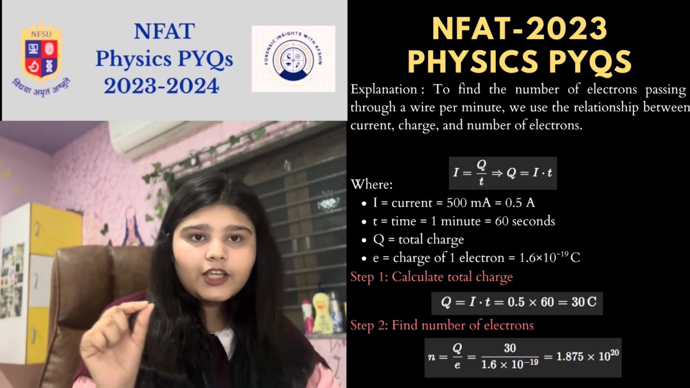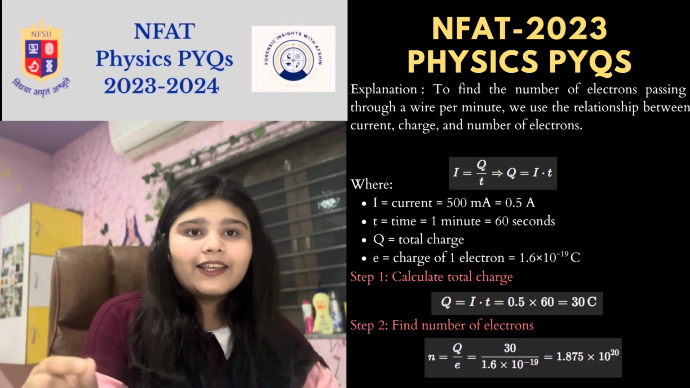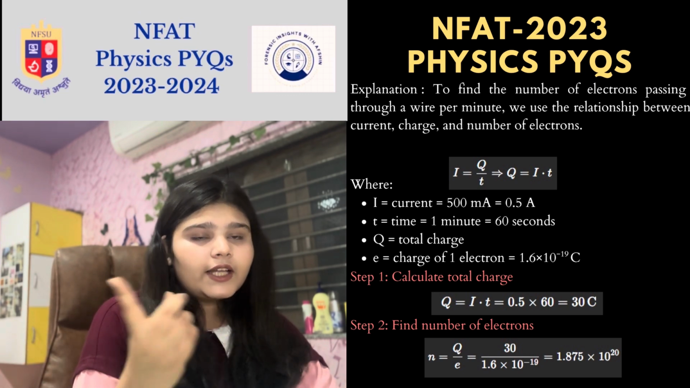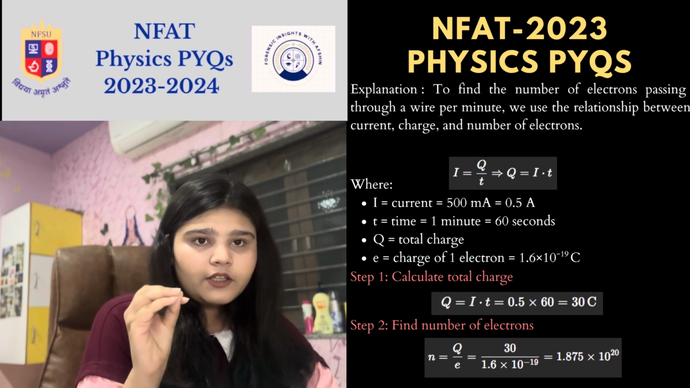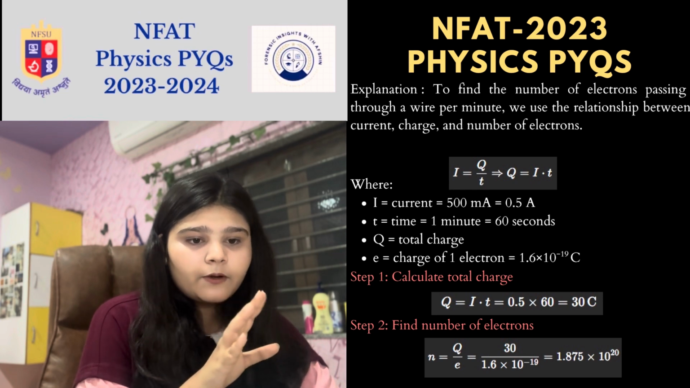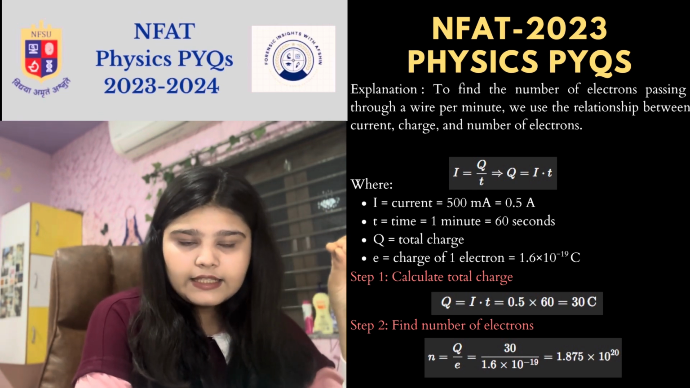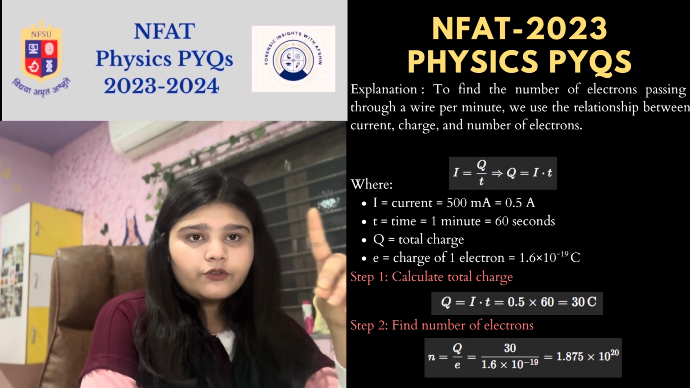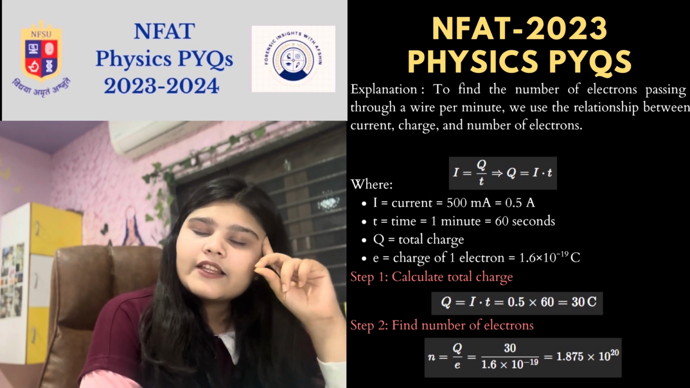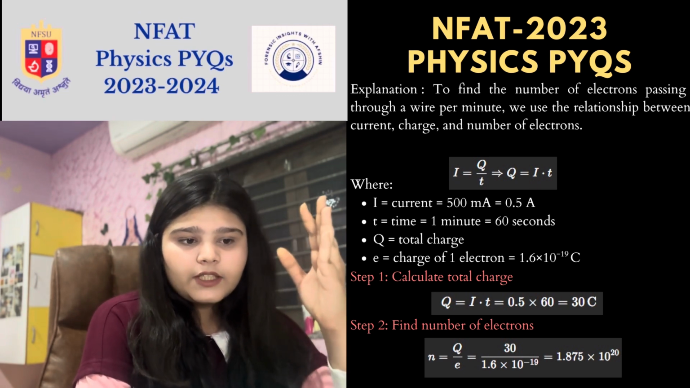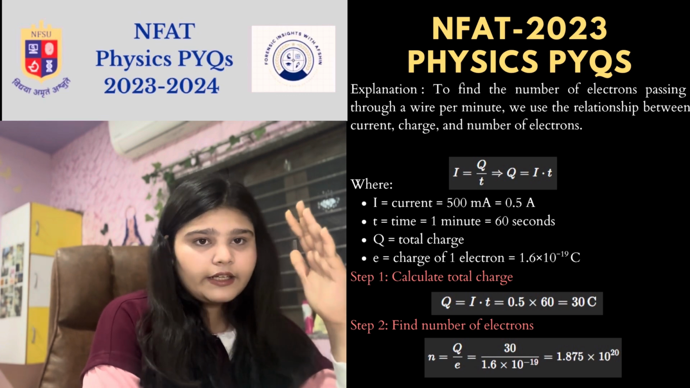Now what do we need? We need Q. So that will be I into T. The current is already given to us as 500 mA, which we will take as 0.5 ampere. The time is 1 minute, so we will take it as 60 seconds. Q is the total charge that we are going to find, I into T, and then the charge of the electron, which everyone knows, is 1.6 into 10 to the minus 19 coulomb.